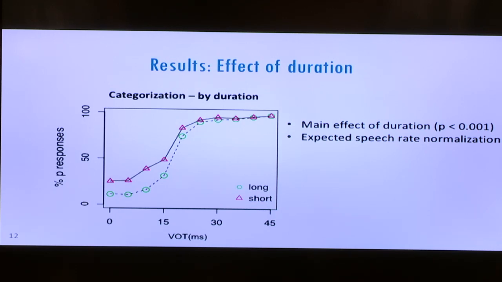So kind of uninteresting, but perhaps reassuring to see that listeners are interpreting the durational manipulations in the stimuli as we would expect under normal conditions. We can also note, of course, the continuum is kind of P-biased in the sense that we're getting the bulk of our effect at lower VOT values.